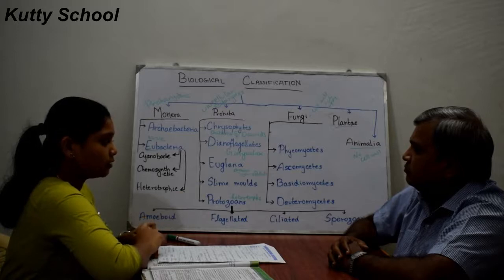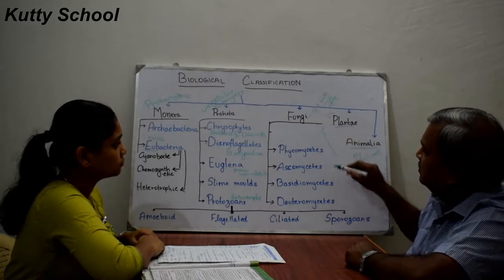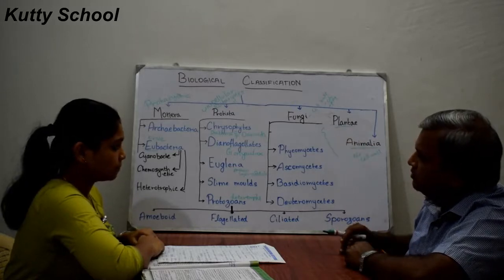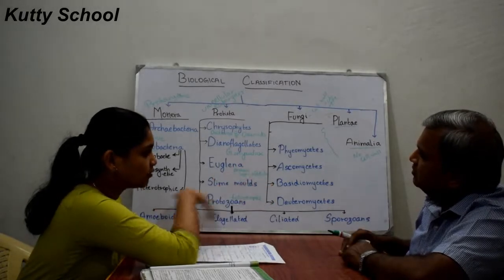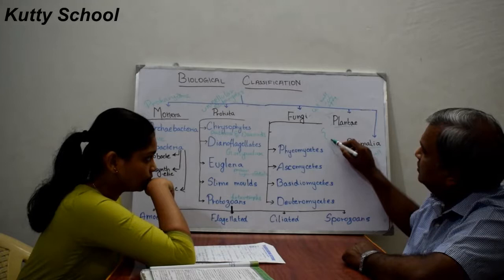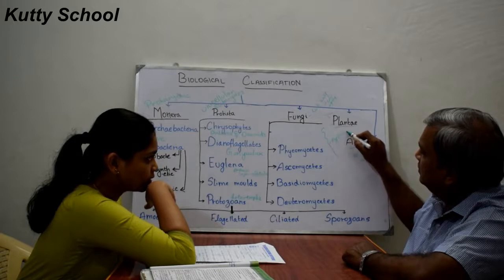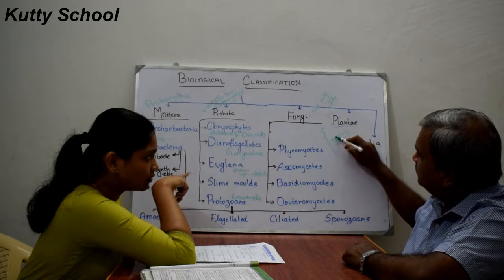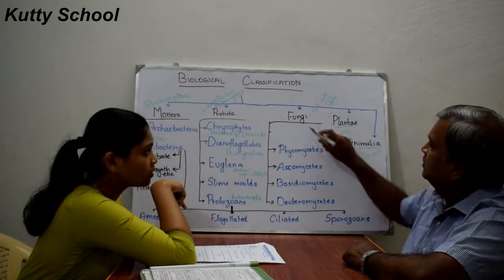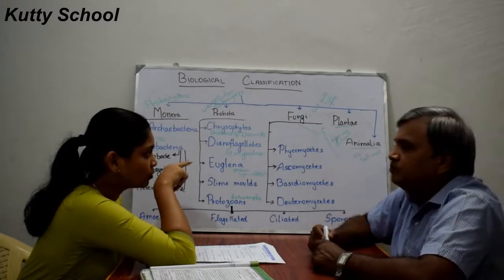When fungi have these thread-like structures, they are known as hyphae.